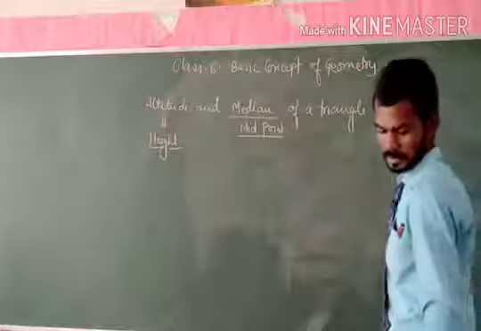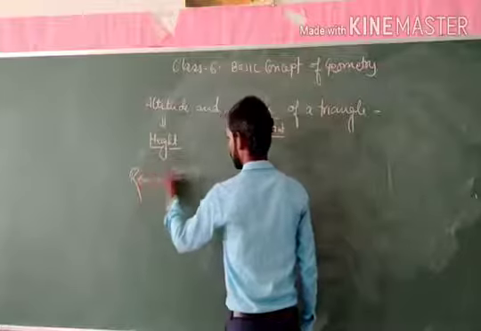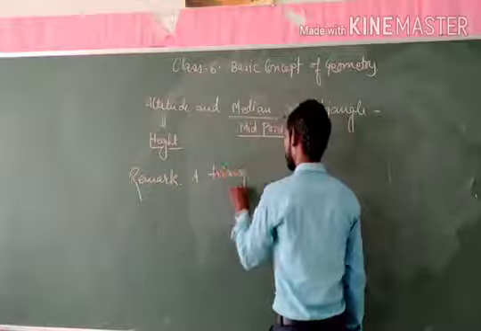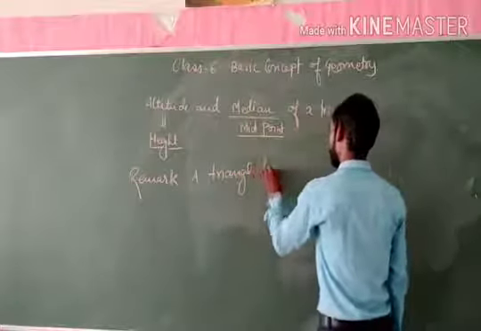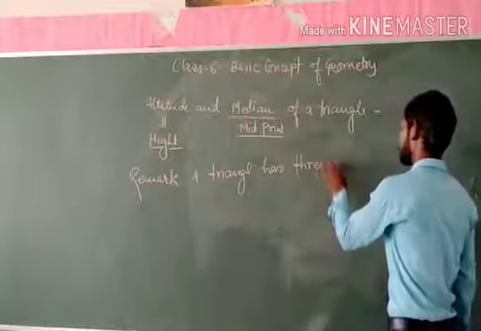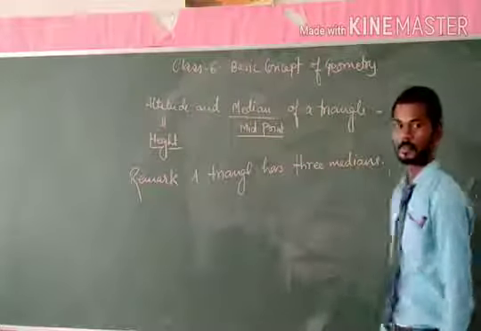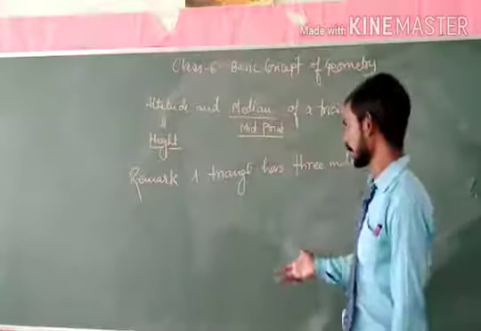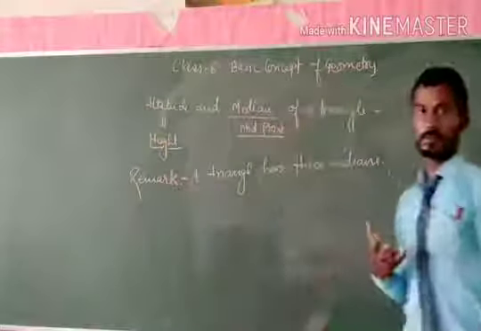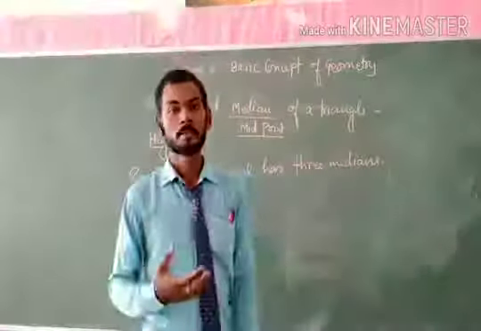A triangle has three medians. This is a very important remark related to the triangle, that a triangle has three medians.